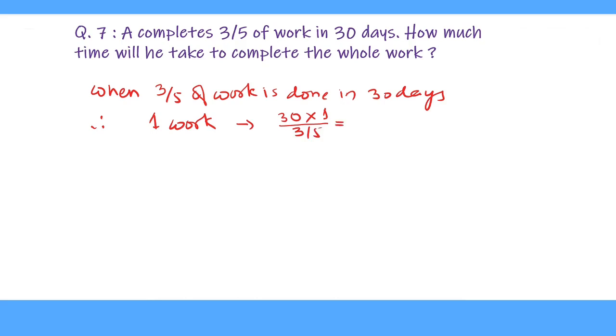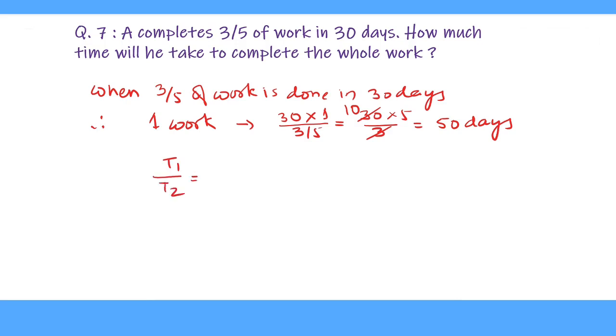This is equal to 30 multiplied by 5 upon 3. 3 cancels 30 of numerator for 10 times, and this is equal to 10 multiplied by 5, which is equal to 50 days.